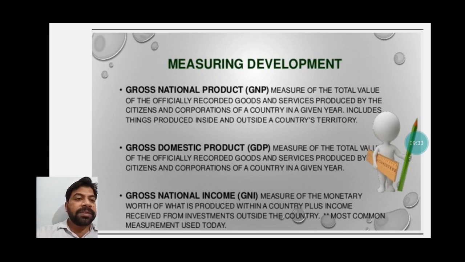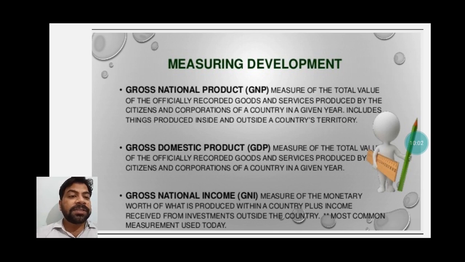Gross domestic product, that is a measure of the total value of the officially recorded goods and services produced by citizens and corporations of a country in a given year. It means inside our country's boundary, whatever production we did, whatever goods and services were produced by us, okay, not only by us, by the foreign investors also, so all are becoming the gross domestic product.